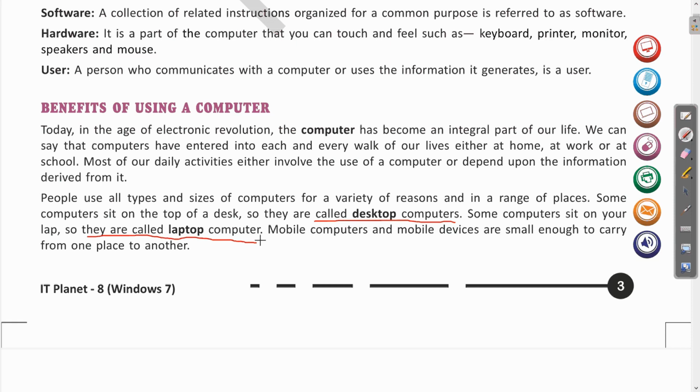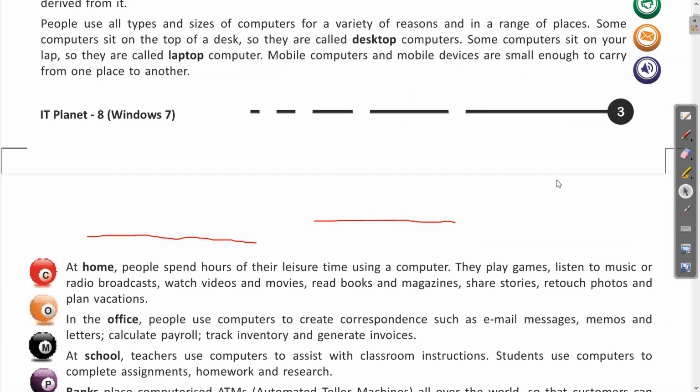Next are the mobile computers and mobile devices, which are small enough to carry from one place to another. So the desktop computers have a limitation that they will be fixed at one place. They are not portable. We cannot carry these computers from one place to another. But in the case of mobile devices, the tablets, these devices are very friendly and portable, and can be carried from one place to another very easily because of the smaller size. Clear?